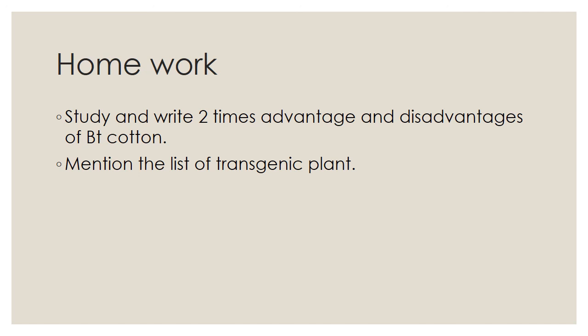Therefore somebody is using golden rice, and golden rice also has carotene. This carotene helps control child blindness, named xerophthalmia. So by the help of golden rice, xerophthalmia is controlled. Bt cotton and Bt brinjal also have advantages and disadvantages, but they give a large amount of yield, therefore somebody is using them.